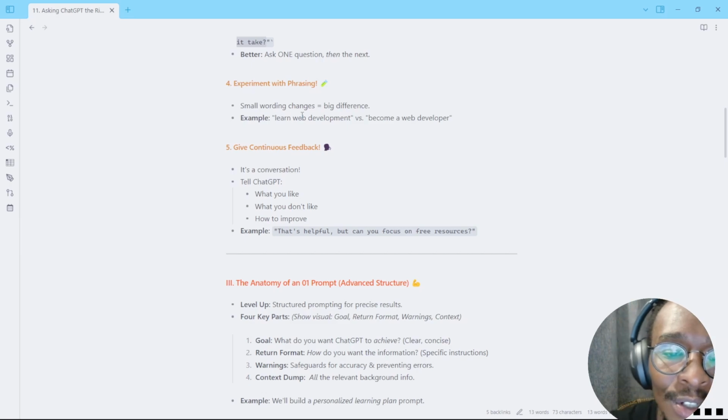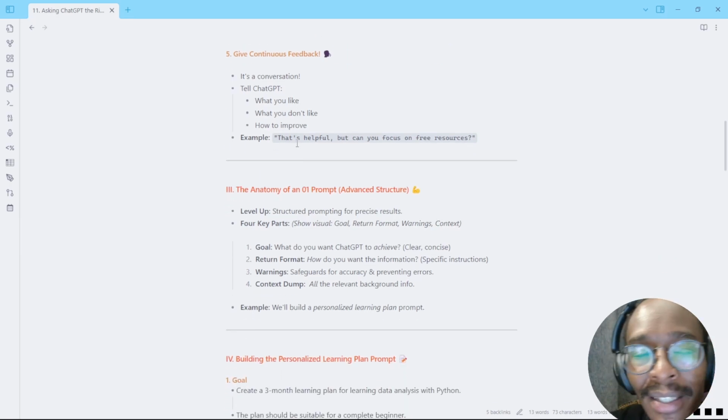The other thing is continuous feedback. This is a conversation, and that's the beauty of ChatGPT compared to what you have with Google. If you don't really understand something, you can always tell it and it's going to give you more context or better responses. For example, you can tell it what you like, you can tell it what you don't like, and you can tell it how to improve.